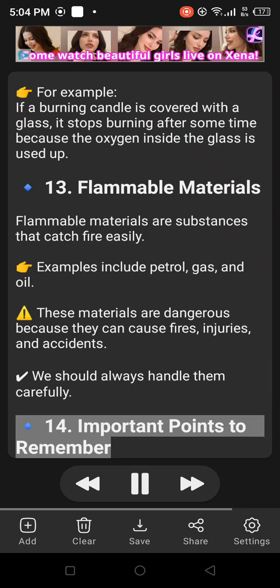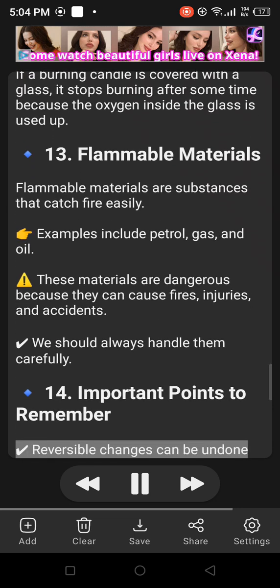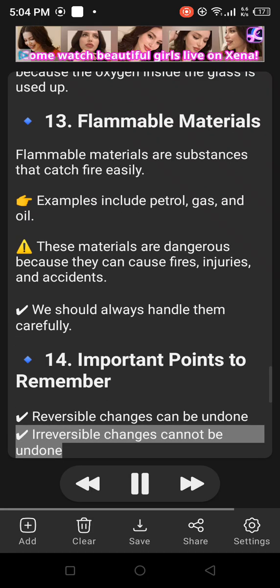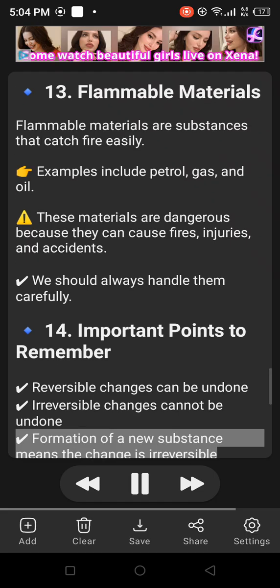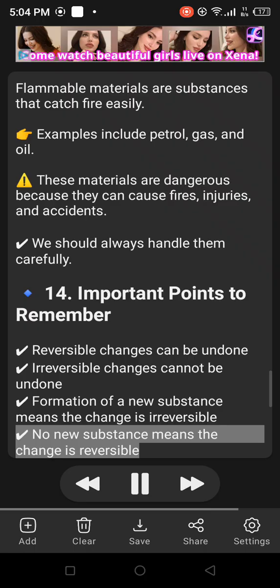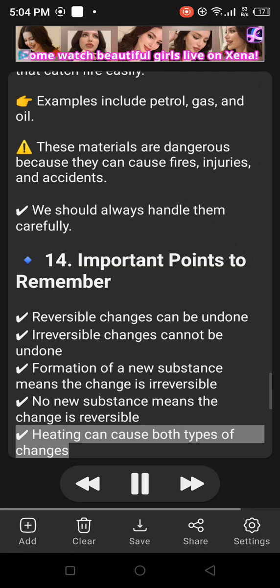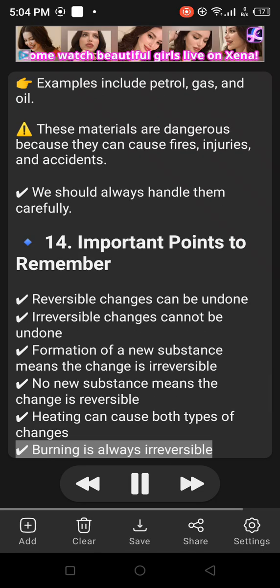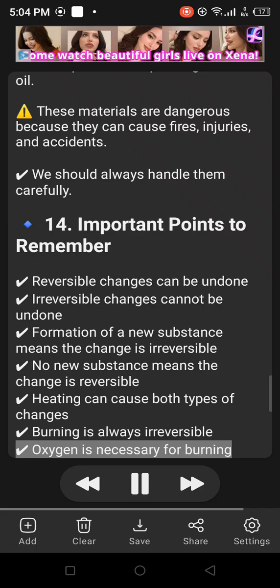14. Important points to remember. Reversible changes can be undone. Irreversible changes cannot be undone. Formation of a new substance means the change is irreversible. No new substance means the change is reversible. Heating can cause both types of changes. Burning is always irreversible. Oxygen is necessary for burning.